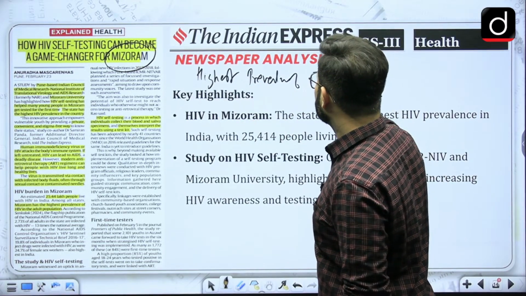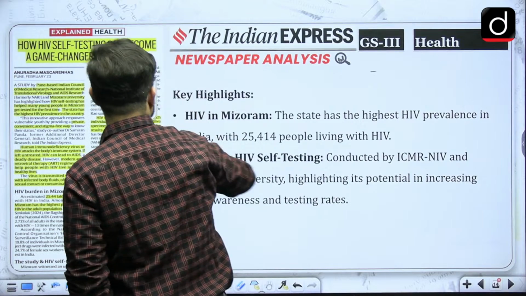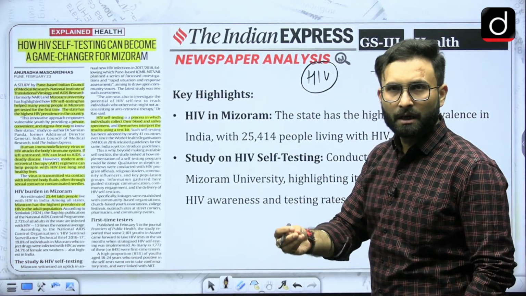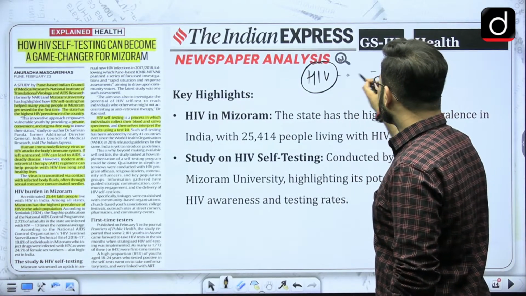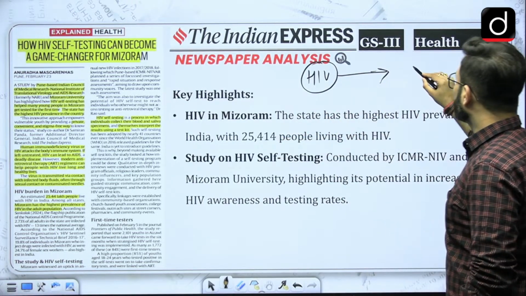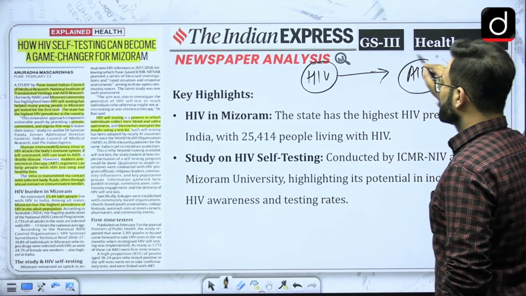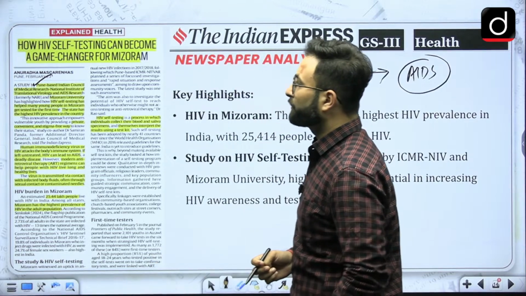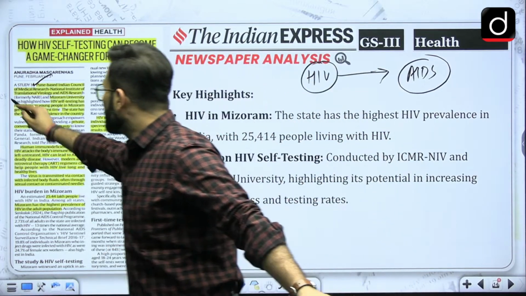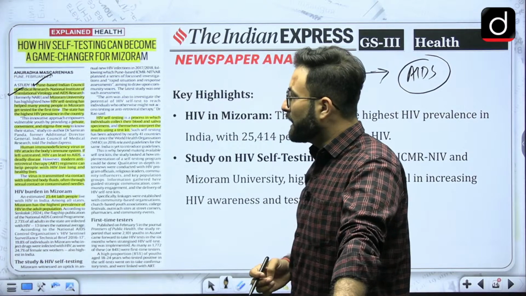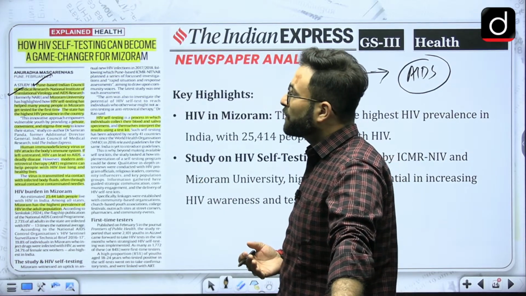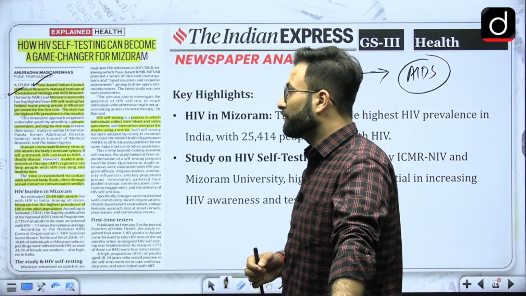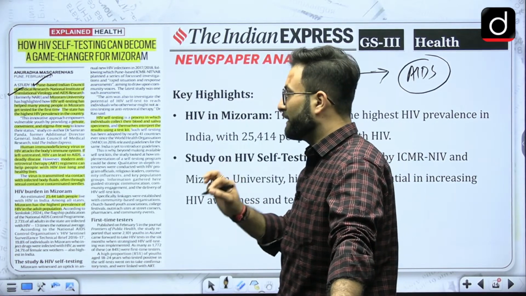Okay, now what is the difference between HIV and AIDS? HIV is basically an infection which will start to harm the immune response of your body, but if not treated at the right time, it will convert into AIDS. Okay, so let's see. The Pune-based Indian Council of Medical Research, National Institute of Translational Virology and AIDS Research, has come up with a report. And at Mizoram University, HIV self-testing has helped many young people in Mizoram get tested for the first time. The state has the highest prevalence of HIV in the country.